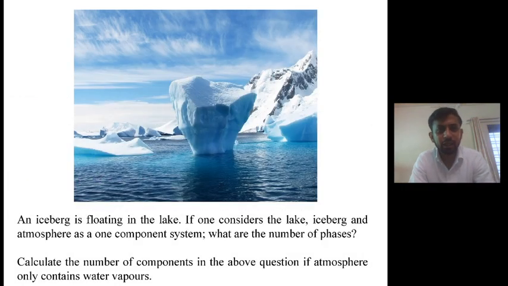Now friends, see the example. In this image, an iceberg, that is a solid, is floating in the lake, that is liquid water. If we consider the lake, iceberg and atmosphere as a one component system, what is the number of phases? And we have to calculate the number of components in the above question if the atmosphere only contains water vapors. That is nothing but the example of the water system, that is the lake, liquid, the iceberg, that is the solid, and the atmosphere, that is the vapor, in equilibrium with each other. And in all the three phases, only one chemical constituent is there, that is water. Therefore, it is a three-phase system and the number of components is 1.